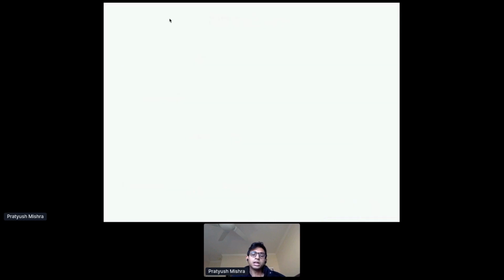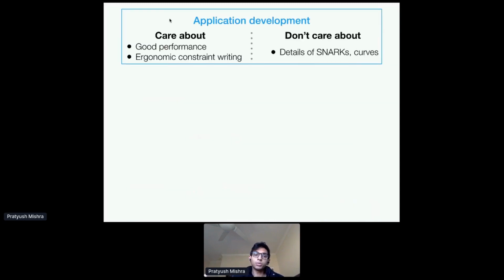So in a little bit more detail, the things you care about at each level include, at the top level, good performance. So you want your application to run quickly and not be slow. It's the minimum thing that you care about. But you also want it to be easy to read and easy to write. And part of this requires that writing constraints is ergonomic, right? It shouldn't look impenetrable to auditors or contributors, right? And at this level, as I said, you don't care about details about the kinds of SNARKs that you're using as long as it satisfies security properties, and you don't care about the kinds of curves that the SNARK might be using underneath. OK, that's the top level.